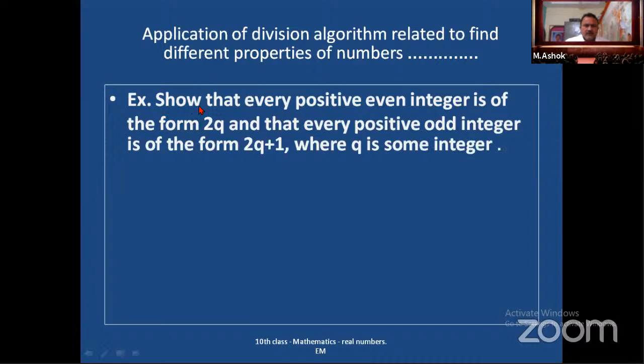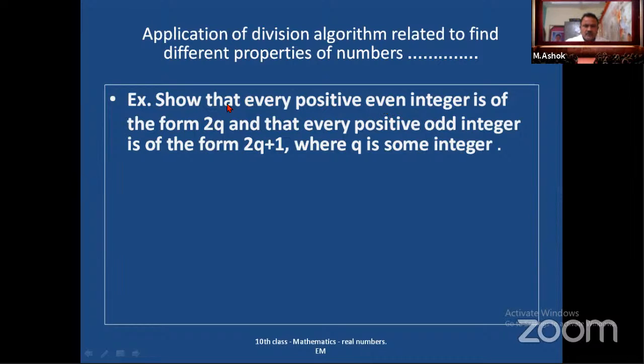Show that every positive even integer. We know about integers. These integers consist of negative numbers and positive numbers. In that we have to take positive and again even numbers. We know numbers are even and odd.